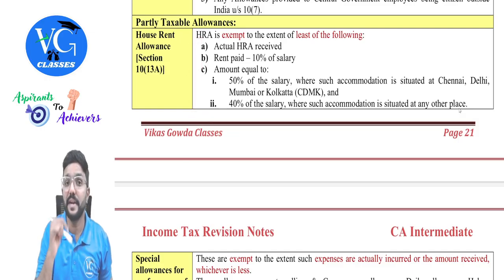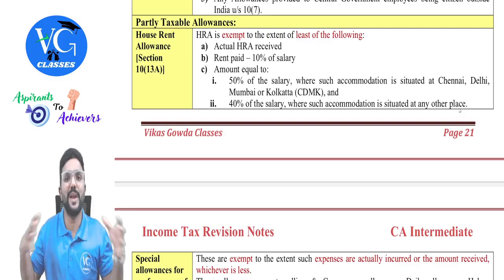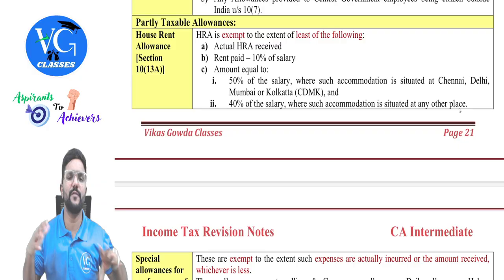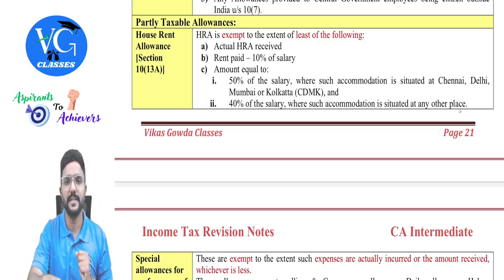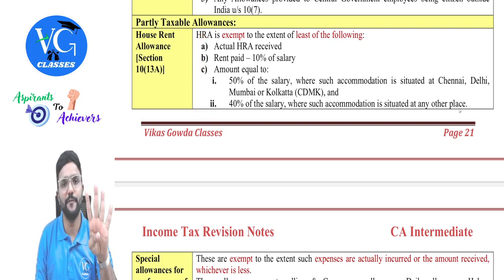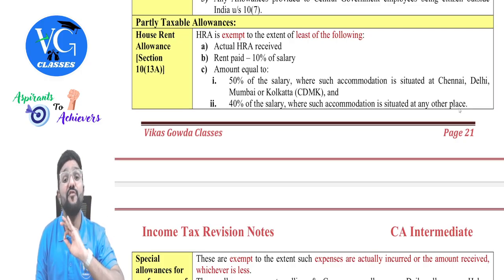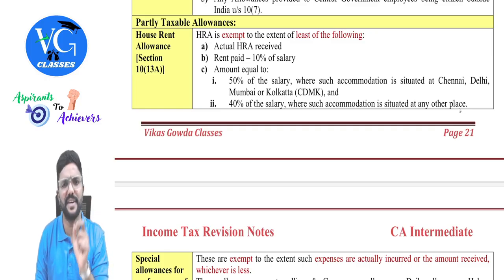And please be careful, guys. Exemption is available only when rent is paid. Now assume the employee is receiving HRA for full 12 months. He is also getting salary for full 12 months, but is paying rent only for 8 months. That means the following calculation is only for 8 months. Whereas for the remaining 4 months, whatever HRA is received but rent is not paid, HRA will be fully taxable. Fully taxable.